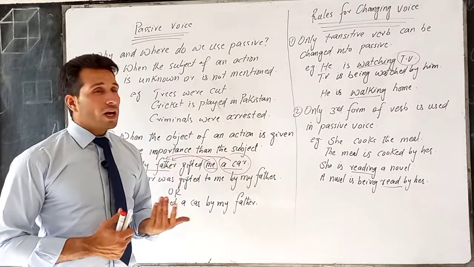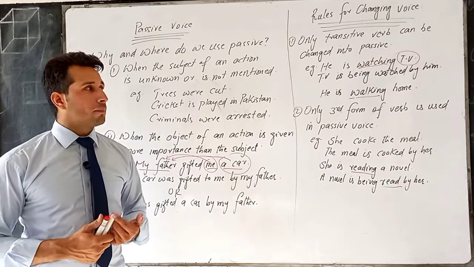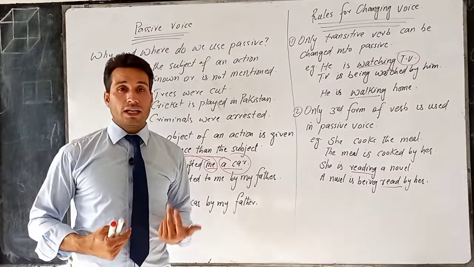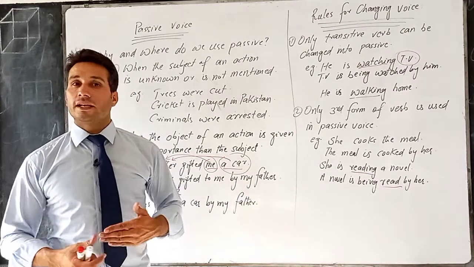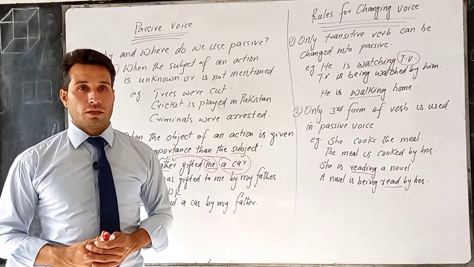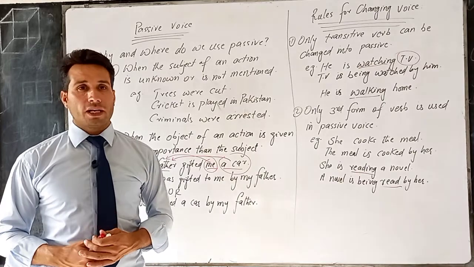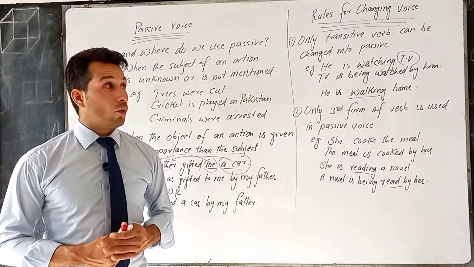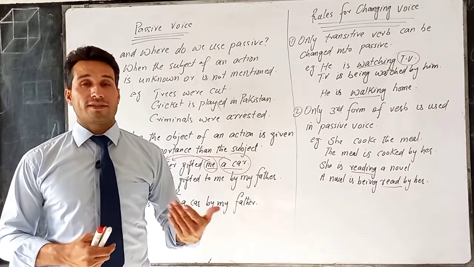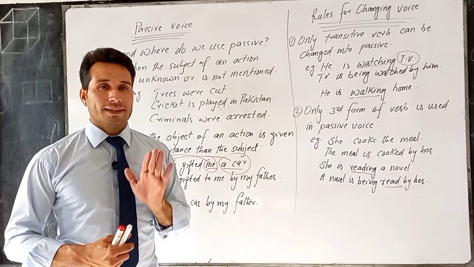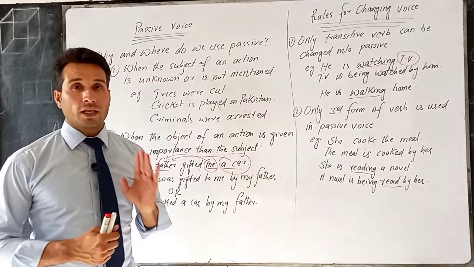Now, why do we use passive voice? For example, if I can say that I wrote a letter, why should I say that a letter was written by me? If I say I played cricket and I say cricket was played by me, so what does it mean? Why do we use passive voice if we can say something in active? Remember, there are some reasons for using passive voice.